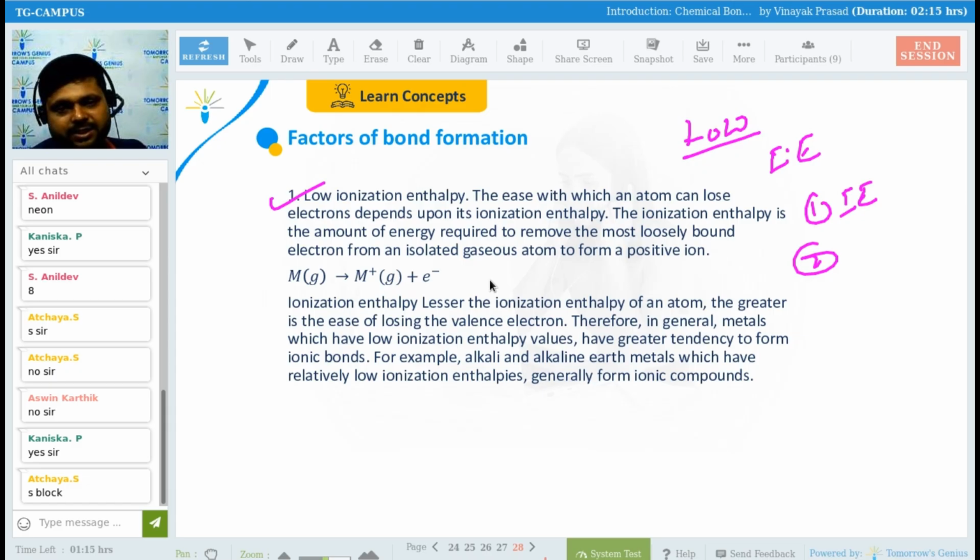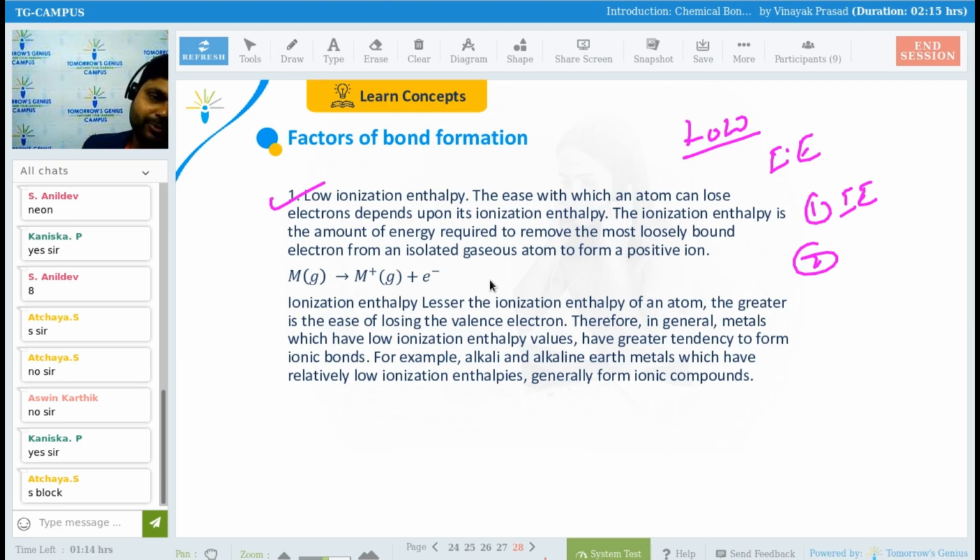See, the ease with which an atom can lose an electron depends upon its ionization enthalpy. You have seen in the periodic table what IE1, IE2, IE3 are, right? It is easier to remove one electron from the outermost shell, but if you go to remove the second electron, it will be more difficult.